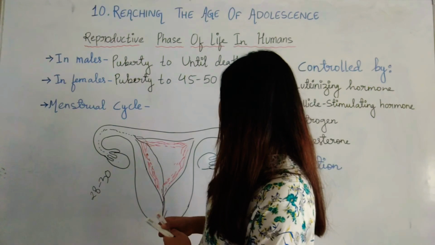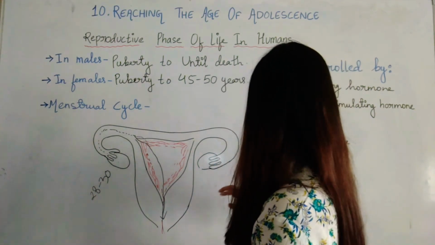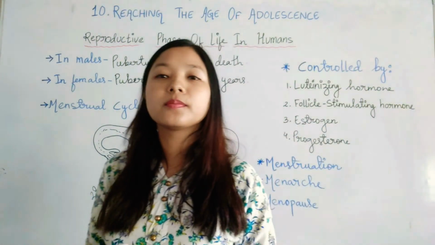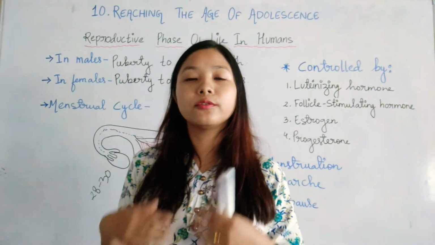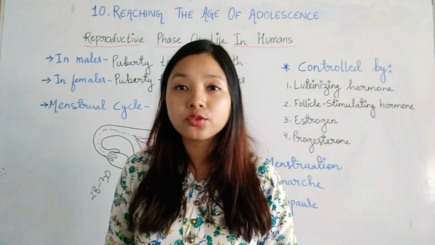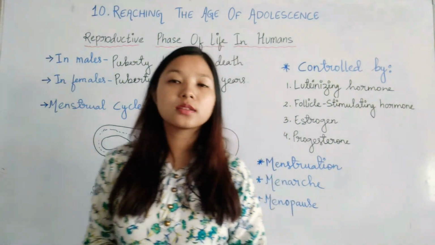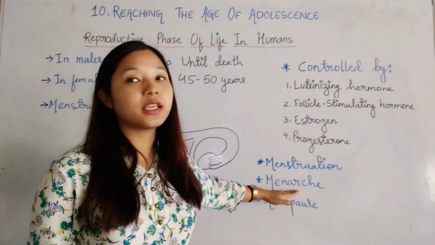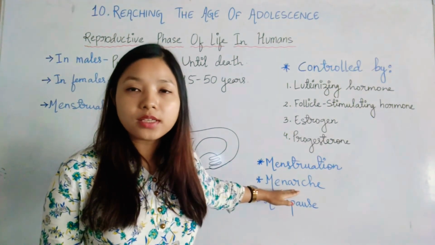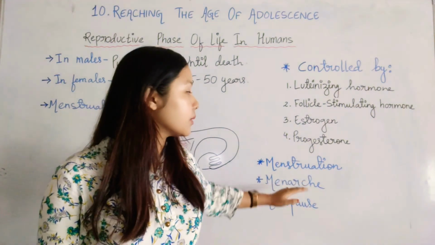Now, next we will see menarche. When a female gets her first period, or her first menstruation, at the time of puberty, it is known as menarche. The first menstruation cycle of a female is known as menarche, and it starts by the time of puberty.